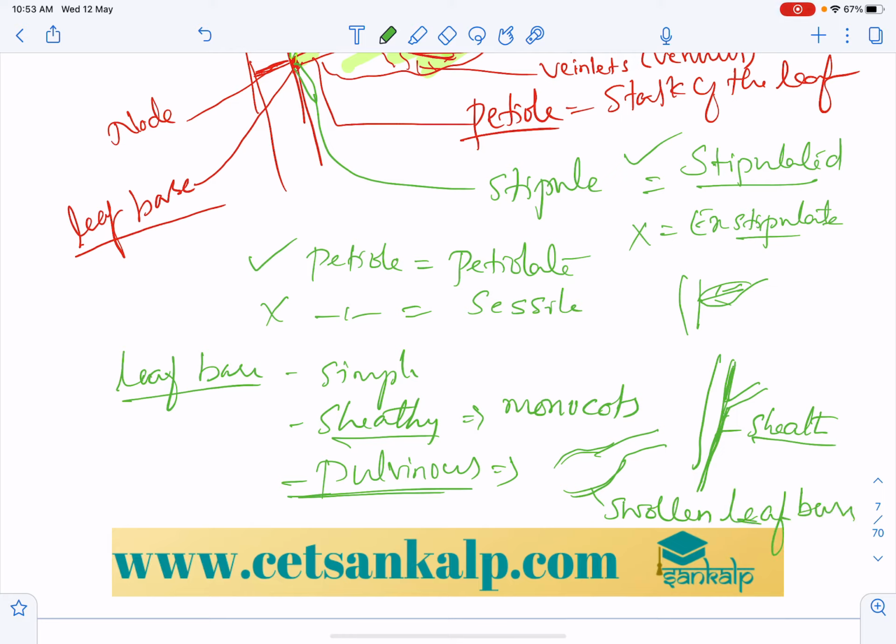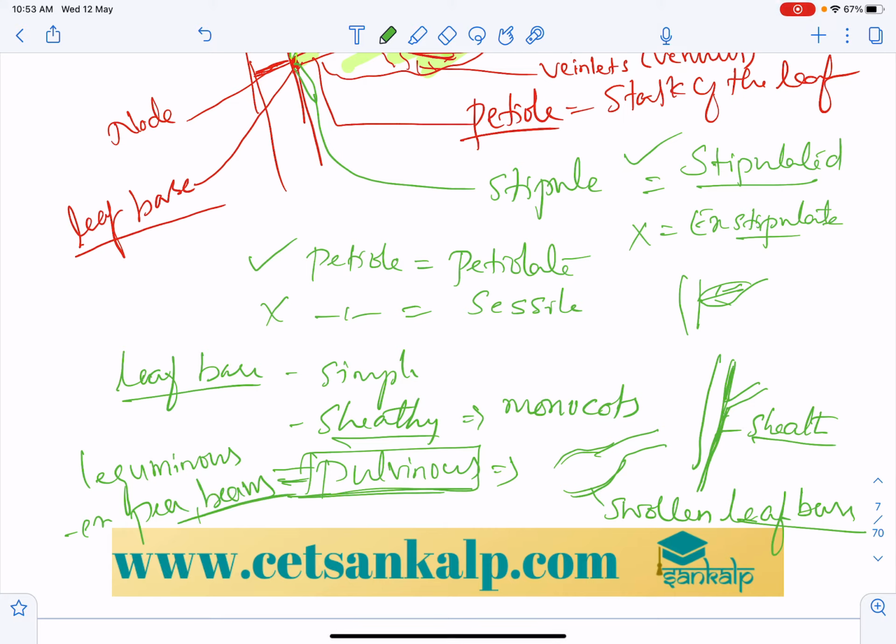So the swollen leaf base is called pulvinous, generally seen in leguminous plants. Examples are pea and beans. So you have to keep this in mind. This is an expected question.